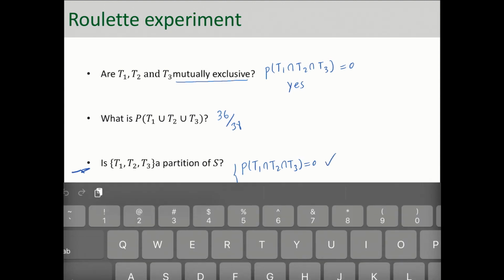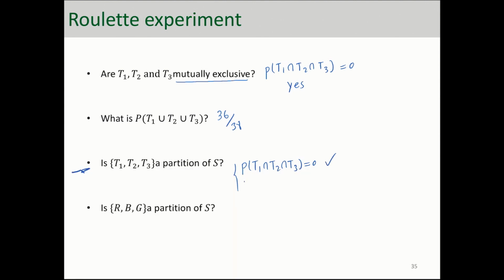Well, that condition is met. But at the same time, probability of T1 union T2 union T3 needs to be equal to 1 if they want to be a partition. But that condition is not met.